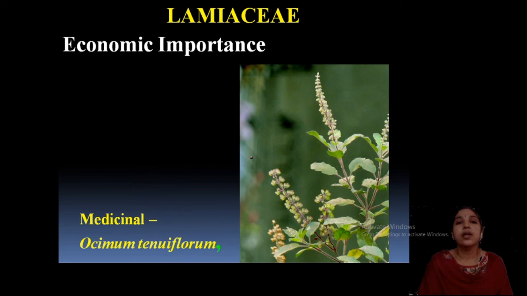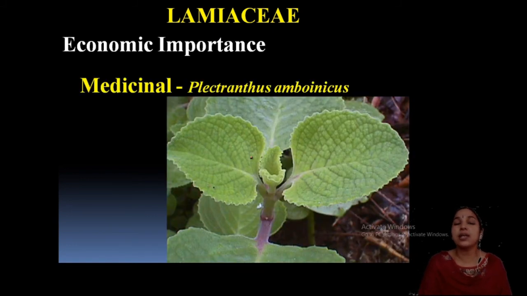Now economic importance. This plant is very common to you, Ocimum tenuiflorum, our common Krishna Tulasi, and it is highly medicinal, used for bronchitis, asthma, cough, etc., and also for allergies. Another one is Plectranthus amboinicus, Panikoorka, very common, usually used for cough, asthma and bronchitis treatments.